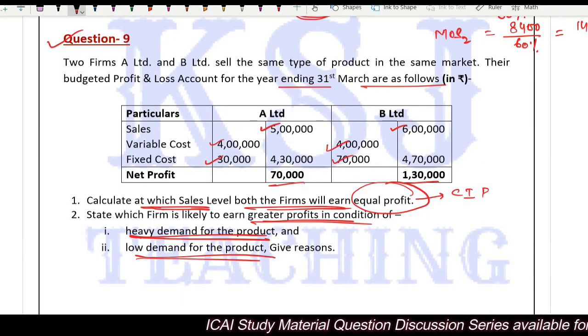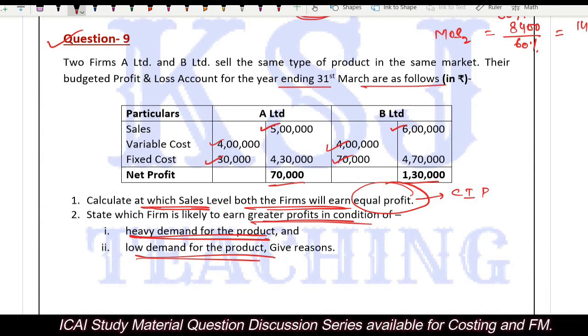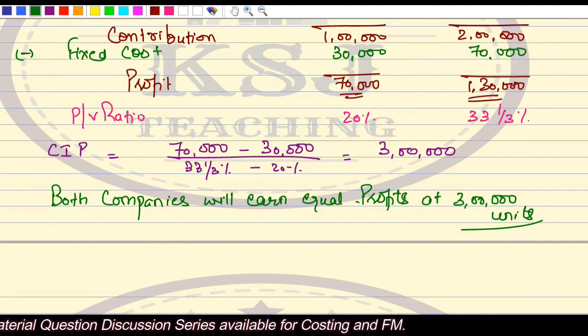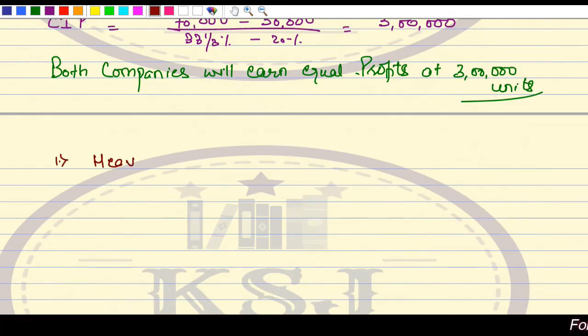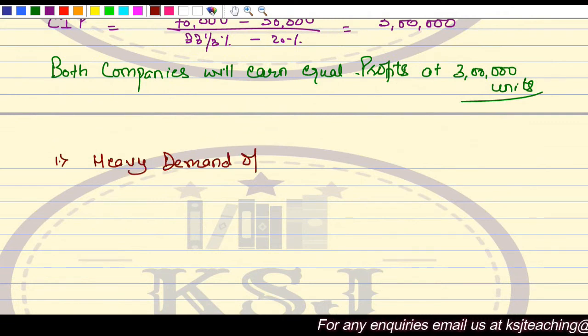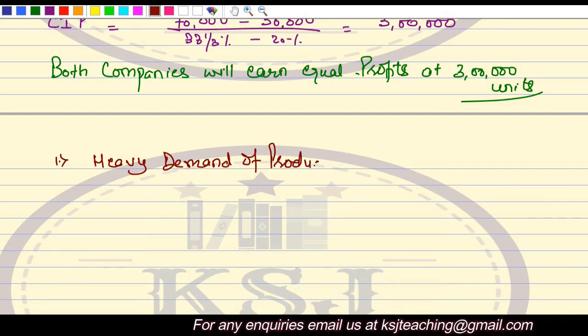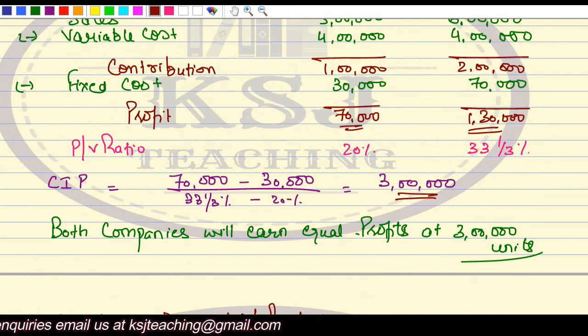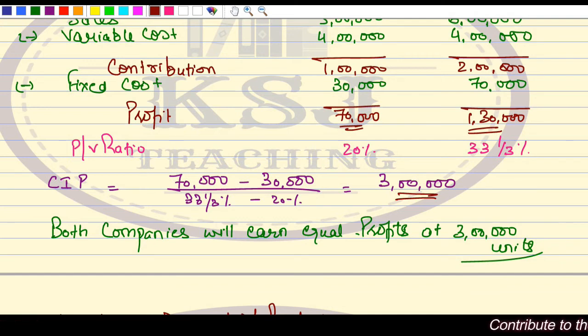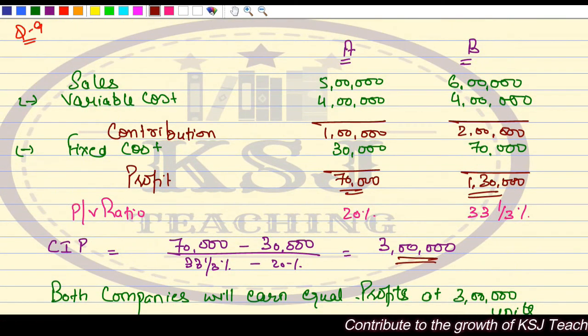He says, which firm is likely to earn greater profits in the condition of heavy demand of the product, right? So let's first talk about the heavy demand of the product. First condition is heavy demand of the product. That means there is quite a possibility that you will manufacture more than this 3 lakh units because the demand is there for the product. It is not necessary that you will manufacture only 3 lakh units. If you are going to manufacture more than 3 lakh units, which firm will you choose, A or B?